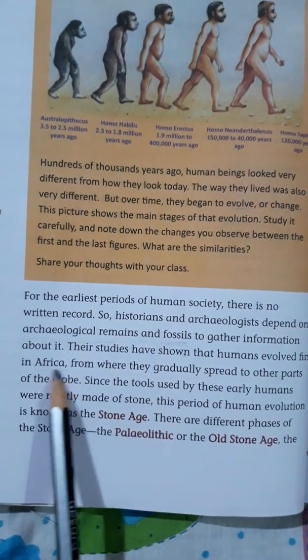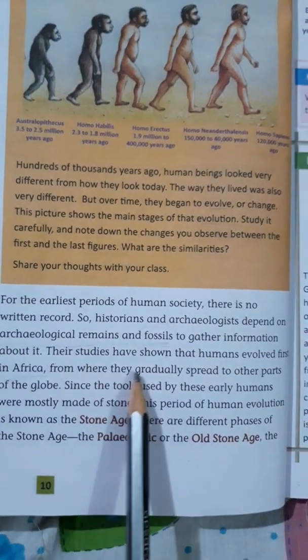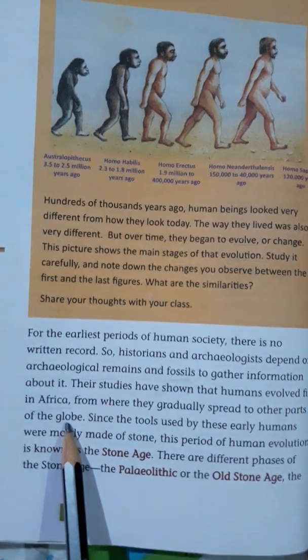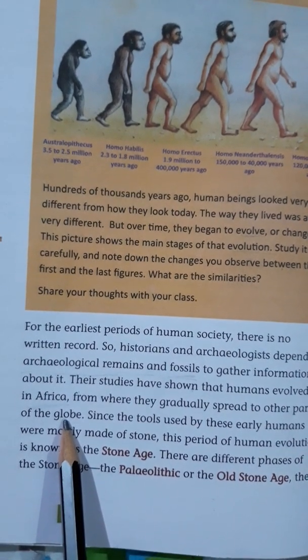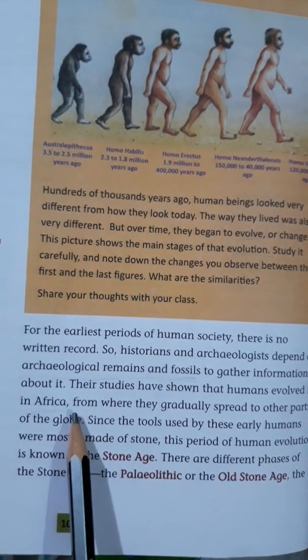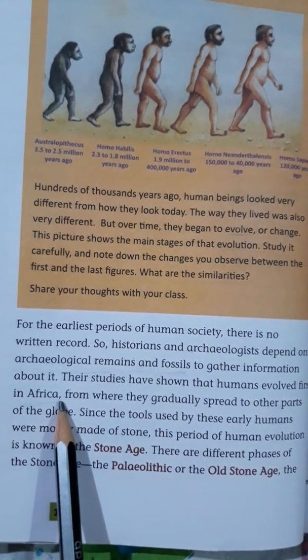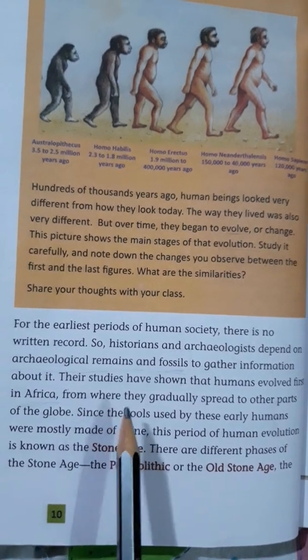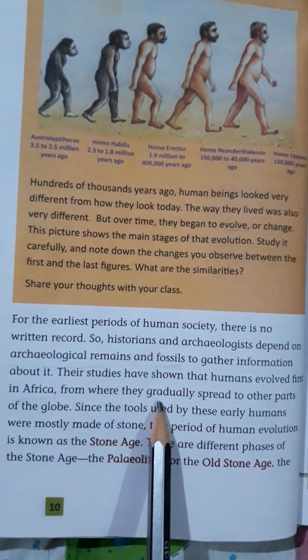Their studies have shown that humans evolved first in Africa. See, the first humans started in Africa, from where they gradually spread to other parts of the globe. As you know, humans were nomads; they used to move from one place to another. But the first humans were seen in Africa. After that, they went to different parts of the world.